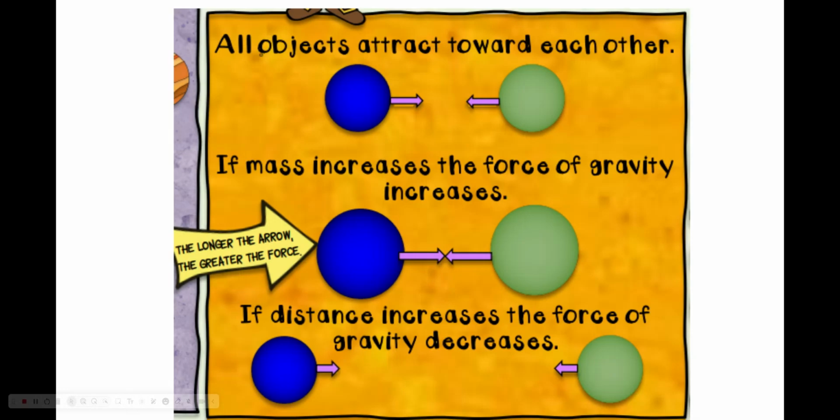This is where it gets a little bit complicated and it's going to get wonky in your head. All objects are attracted towards each other. No matter what, they want to go towards each other. When mass increases, the force of gravity increases. Those are two things that go together. When mass decreases, the force of gravity decreases. Then distance: if distance is increased, the further apart you get, the force of gravity decreases. But if distance decreases, they get closer together, and gravity increases.